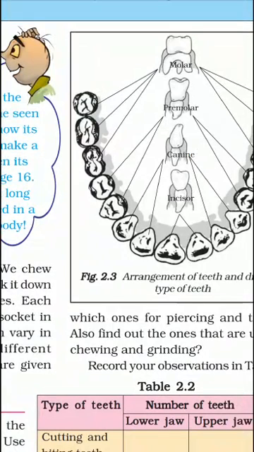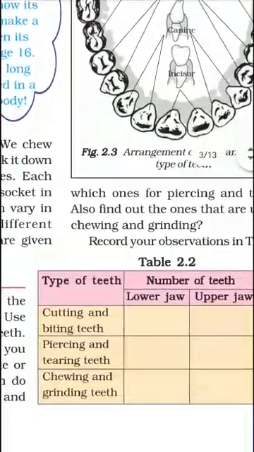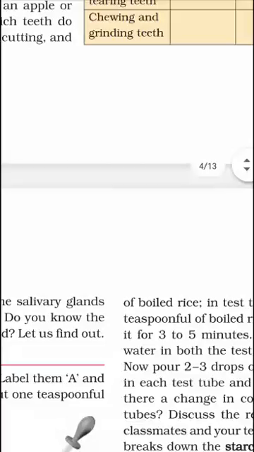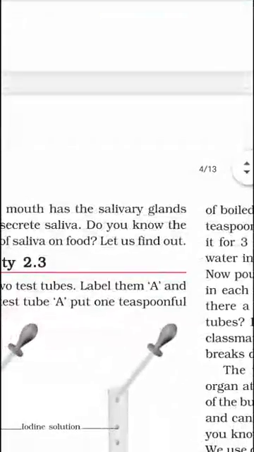According to the function, teeth are divided into three types: cutting and biting teeth, these are the incisors; piercing and tearing teeth, these are the canines; chewing and grinding teeth, these are the premolars and molars. You have to fill this table and write the total number of teeth in the lower jaw and the upper jaw. The next part is the tongue.